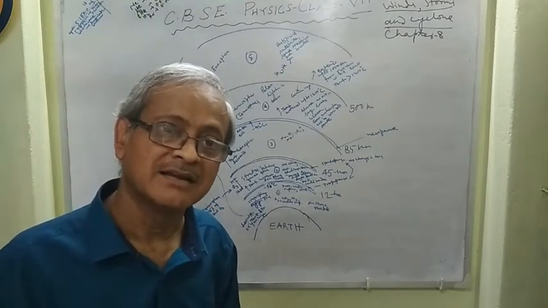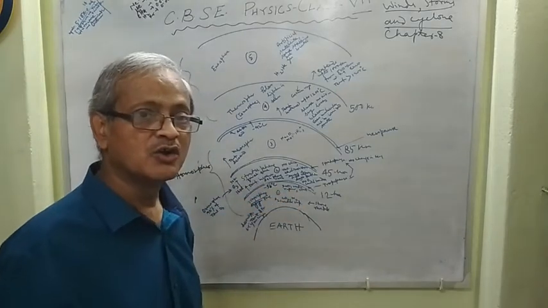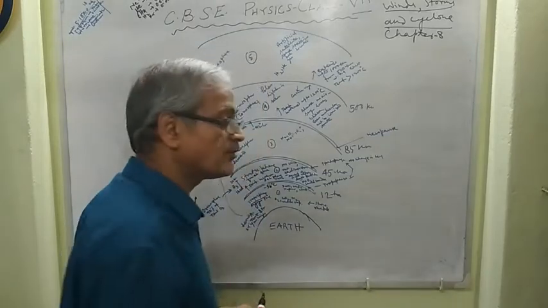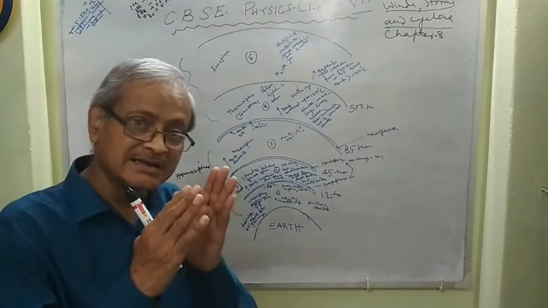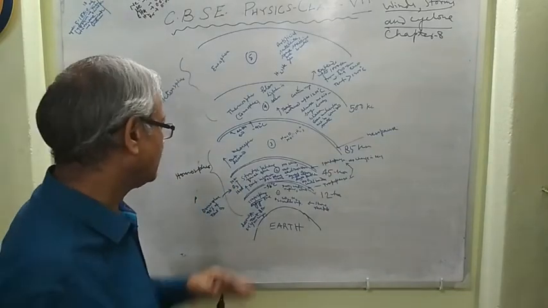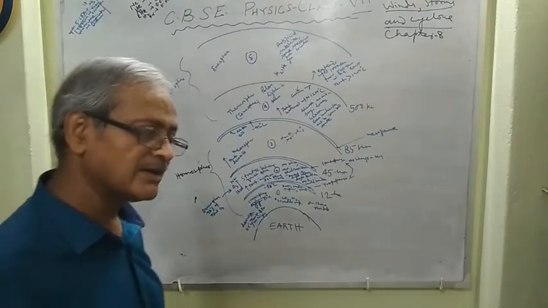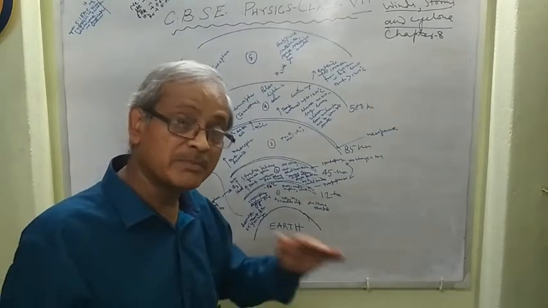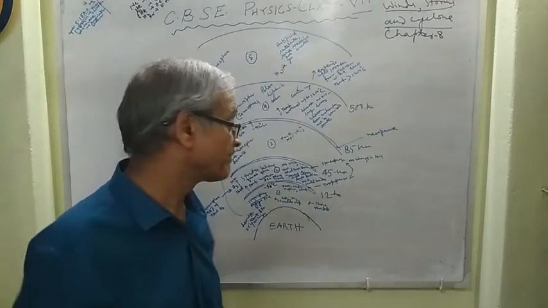The temperature remains constant. This layer is called the tropopause, right? That is the junction of the troposphere and stratosphere. Now, we discuss the stratosphere. Stratosphere, as already mentioned, extends from 12 km to 45 km with respect to the earth, right?